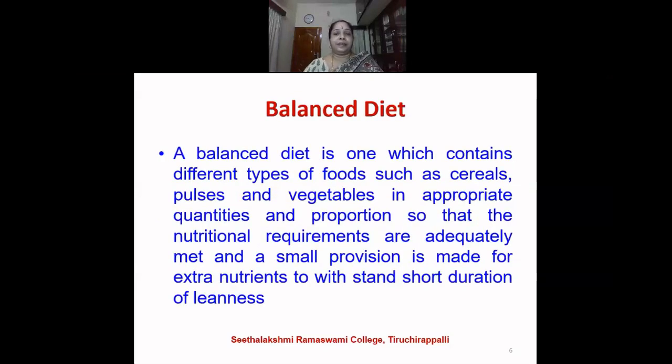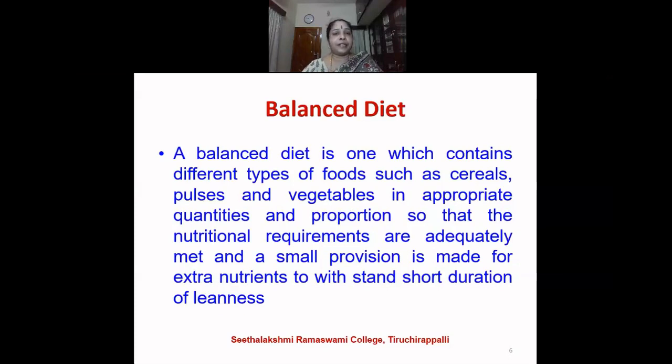A balanced diet is one which contains different types of food like the cereals, pulses, vegetables in appropriate quantities and proportion so that the nutritional requirements are adequately met, and also a small provision is made for extra nutrients to withstand short duration of illness. So to say simply, a balanced diet is one which should provide nutrients in proper quantity and quality.